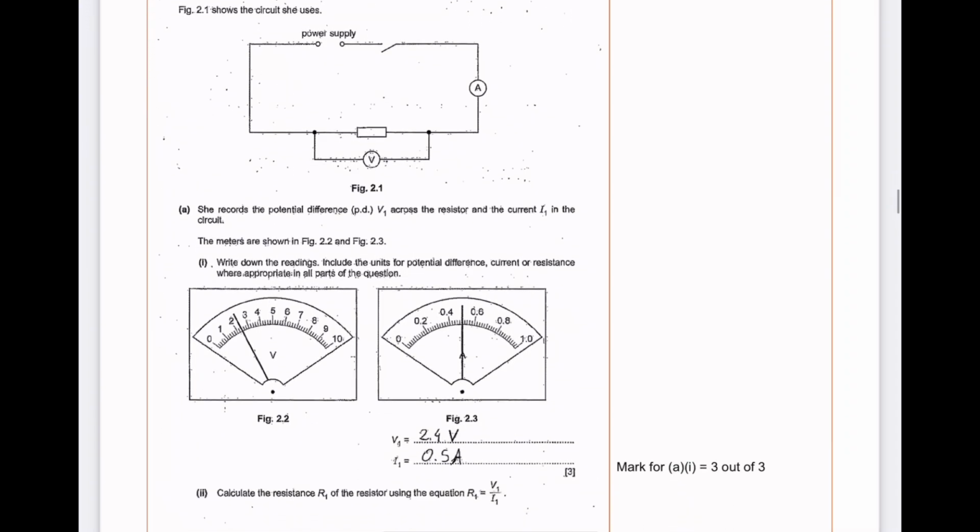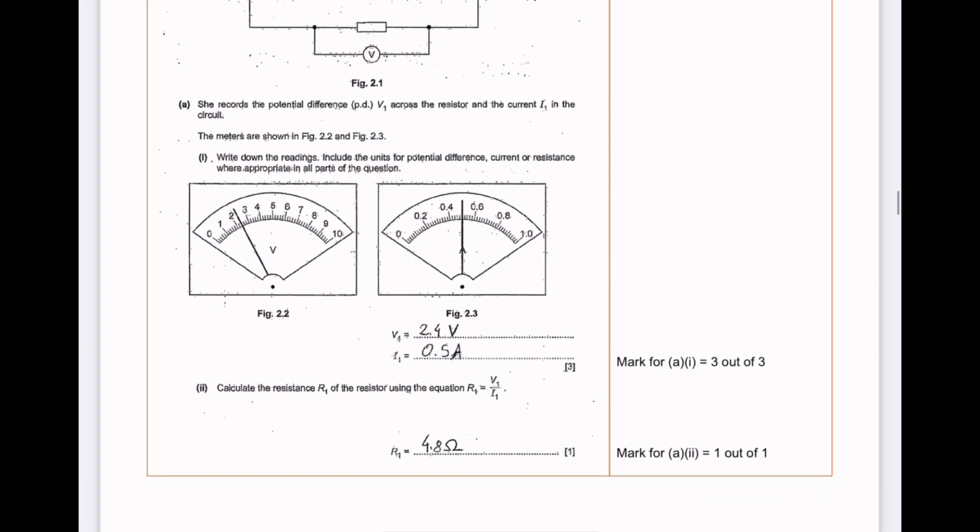She records the potential difference V1 across the resistor and current I1 in the circuit. The meters are shown in figure 2.2 and figure 2.3. Write down the readings, include the units for the potential difference, current or resistance, where appropriate in all parts of the questions. So here we've been given images of the voltmeter and the ammeter. She just had to record them down, and she recorded them correctly, for which she was given 3 out of 3.